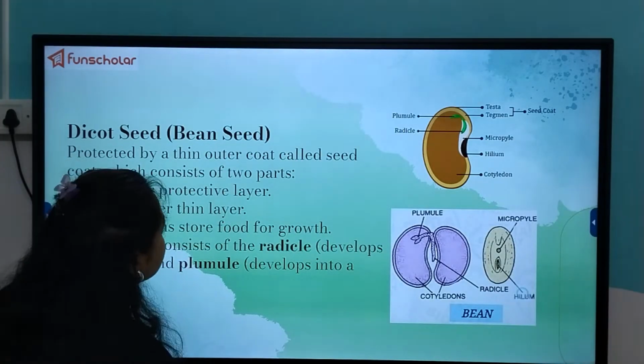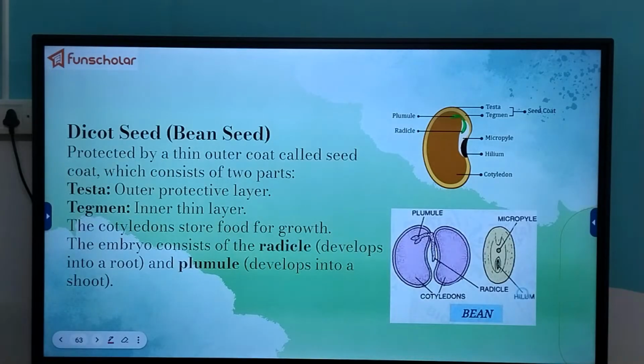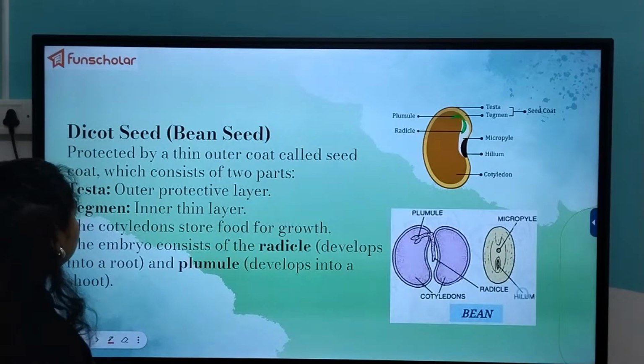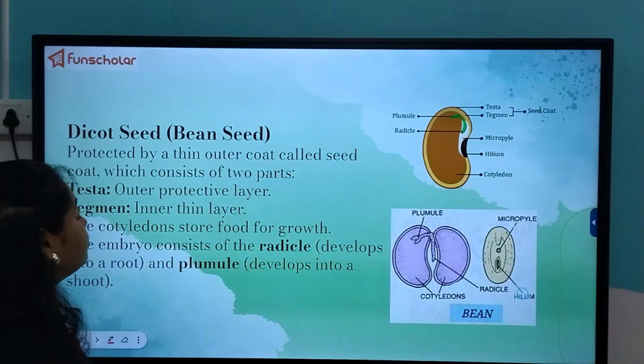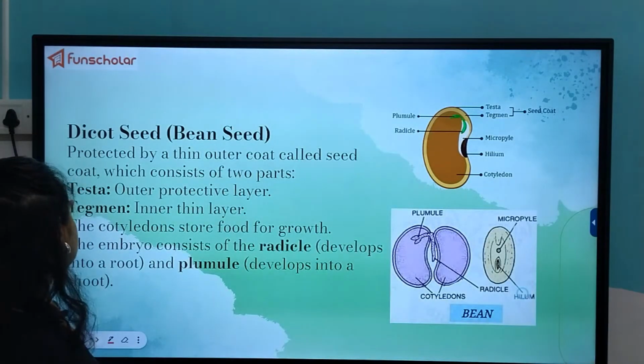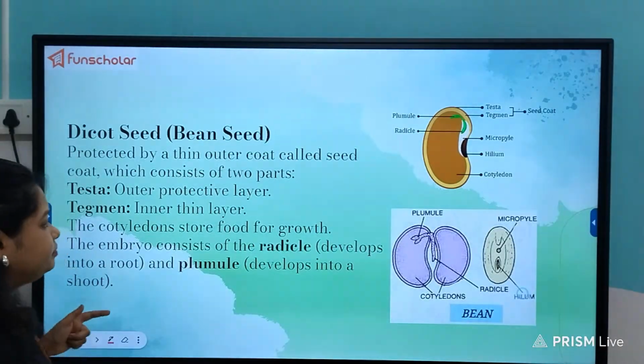Now coming to the detailed description of a dicot seed such as the bean seed, it is protected by a thin outer coat called the seed coat, which I have already discussed, and it consists of two parts, the testa and the tegmen.